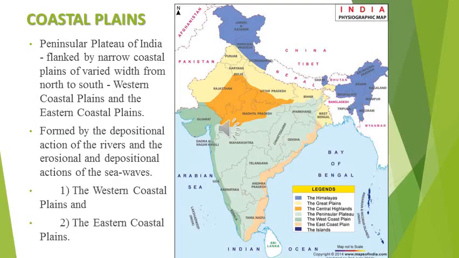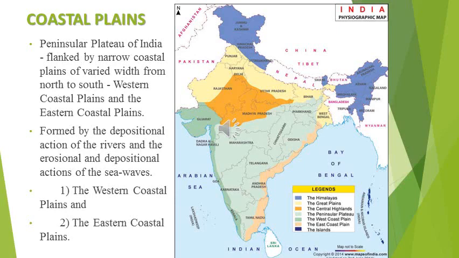So the coastal plains. The peninsular plateau of India is flanked by, that is separated from, the Arabian Sea and the Bay of Bengal by narrow coastal plains of varied width, that is, its width is different from north to south. One is called the west coastal plain and another is called the east coastal plain. Both plains were formed by the depositional action of the rivers, that is, rivers deposit their sediments in these coastal plains, and also the sea waves.